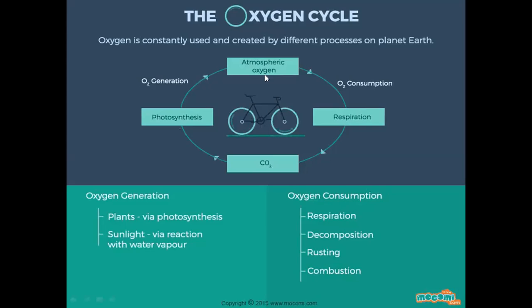So we consider the atmosphere the main source of oxygen, and from this cycle, all of the animals and all of the trees in this universe use oxygen for their respiration.